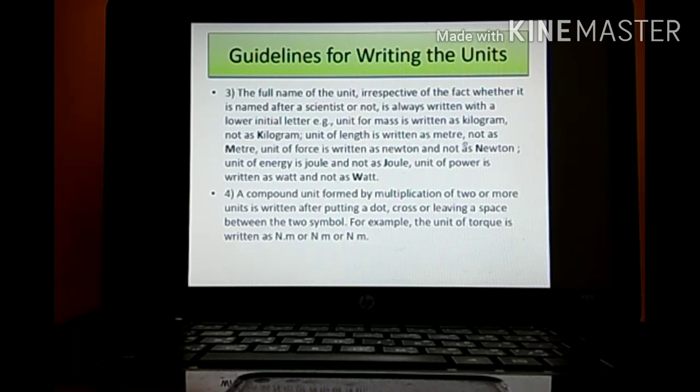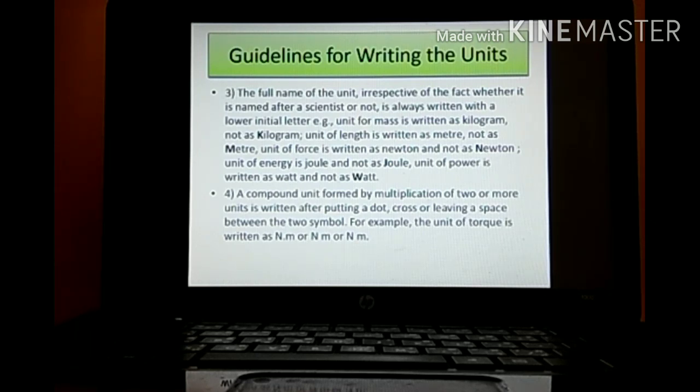So if you are writing full metre, then m should be written small only. m shouldn't be written as capital. Again, unit of force is what? Newton. But over here, even if it is a name of a scientist, it should be written as newton. Next one, joule, it should be written as joule, j should be small. Like you have understood, I think.